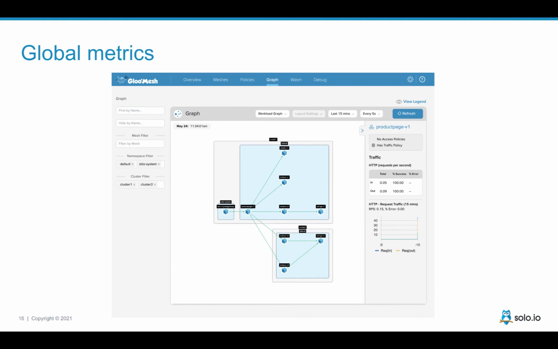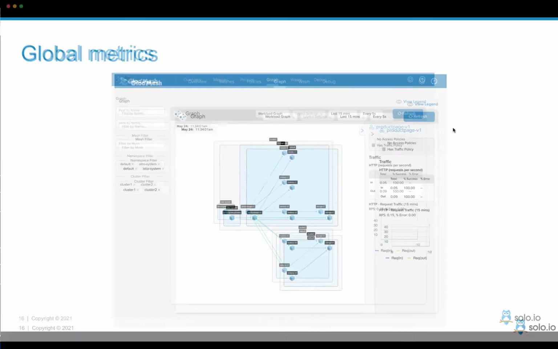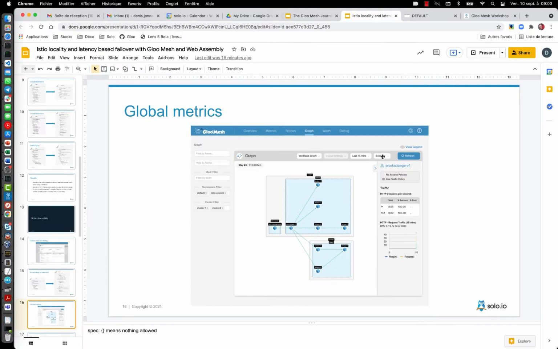And then we build some graphs that allow you to see what's going on, right? And that means that if I want latency based failover, I need to get metrics, right? And the good thing with Gloo Mesh, I have the metrics in one place for all my clusters. So I don't need to think about which Prometheus instance I want to use, right?